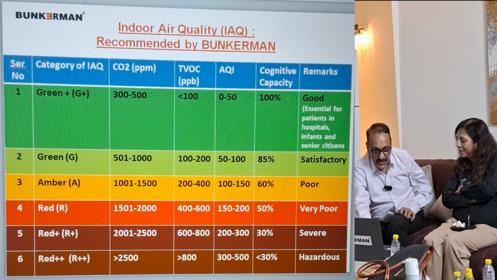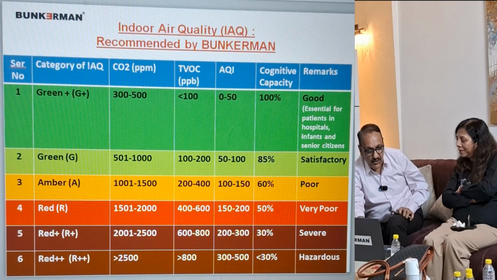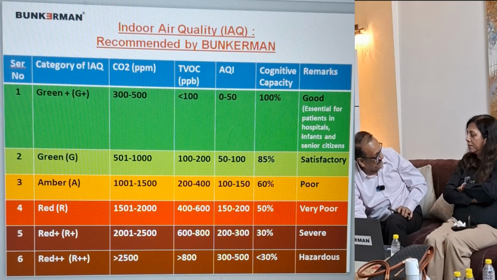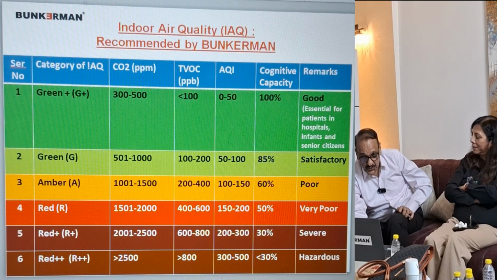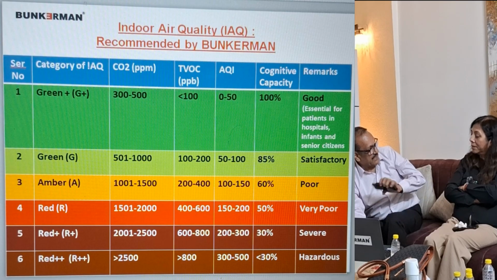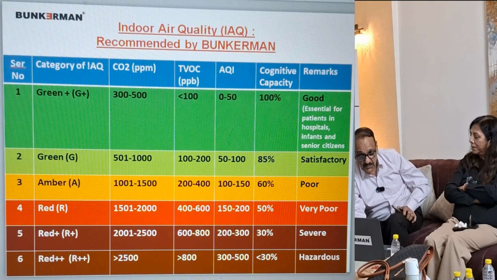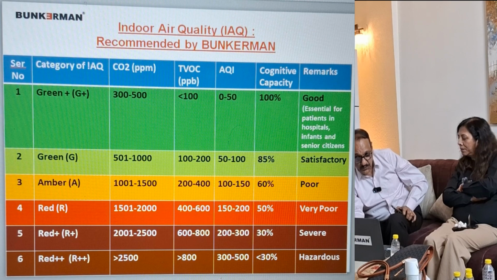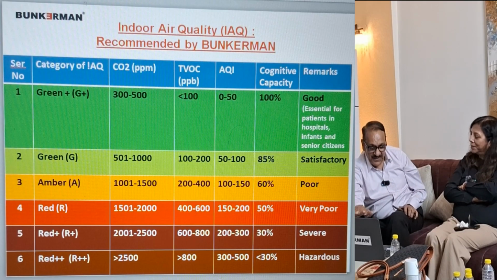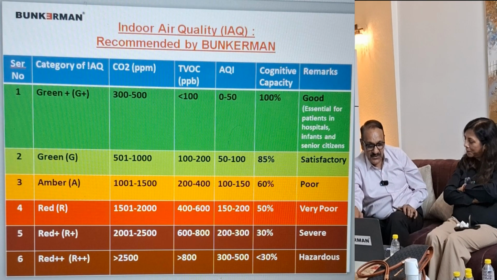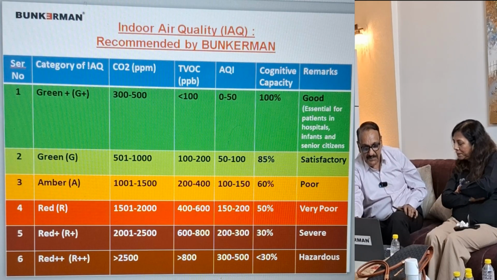Then the second category is where we can permit 500 to 1000 ppm CO2 in indoor air, what ASHRAE permits. TVOC should be less than 200 as per my recommendation, because TVOC is also affecting health adversely, and AQI should be 50 to 100. Then it is in this category, but here with a pinch of salt, because your cognitive capacity gets reduced by 15%. This is also not a comfortable situation. The comfortable best situation is G plus. And then of course amber, where this can vary.